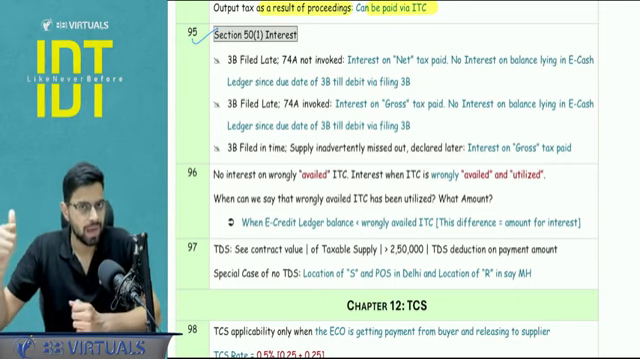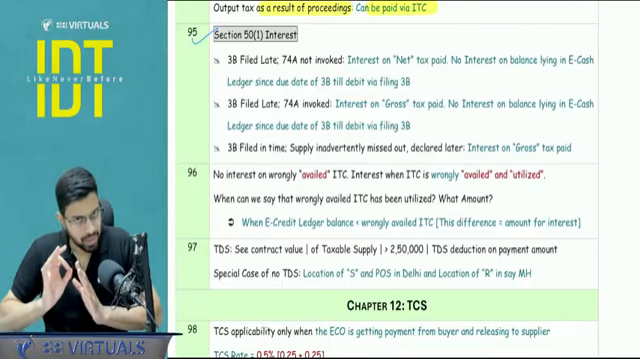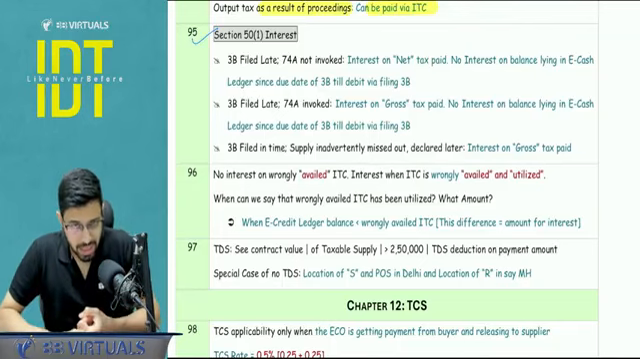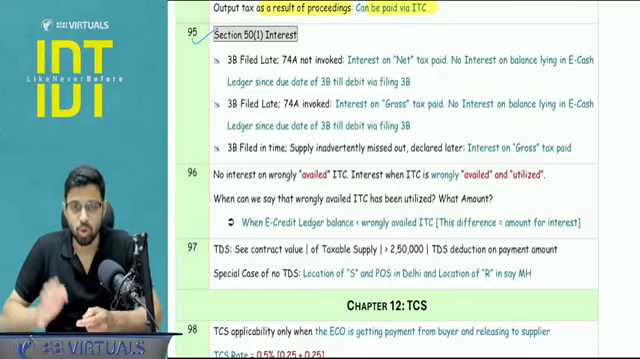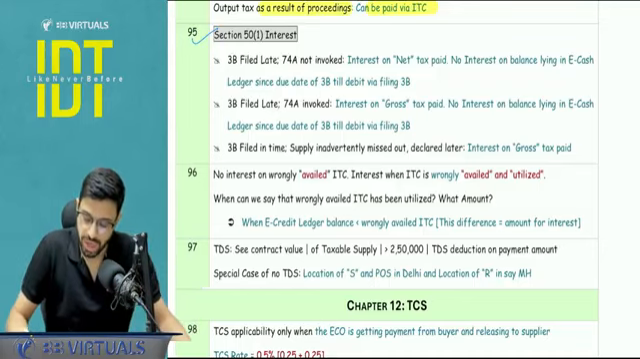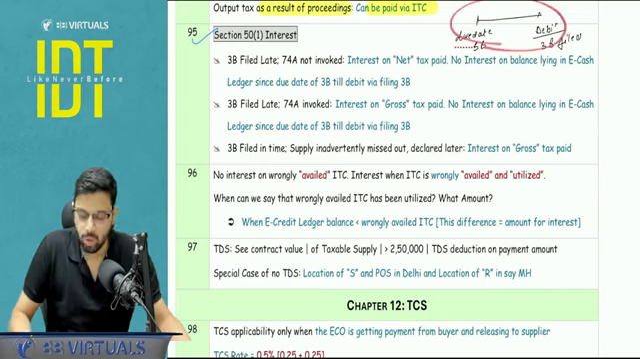If I'm filing my 3B late, 74A proceedings are not invoked, I will be paying my interest on which amount? The amount which I'm paying via e-cash ledger. Out of the e-cash ledger also, I will exclude that amount which is already lying in my e-cash ledger. From which date till which date? From the due date of the 3B till the date of the debit, that is when the actual 3B is filed, because this amount technically is with the government itself.